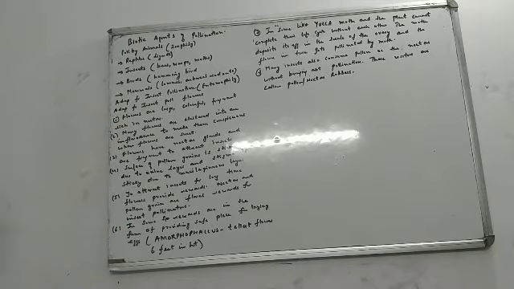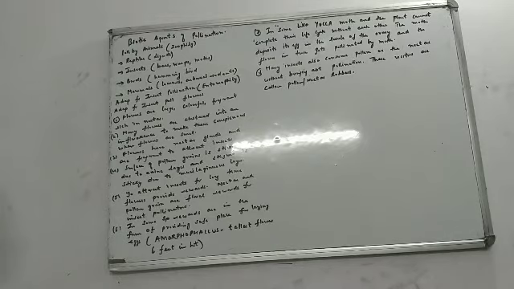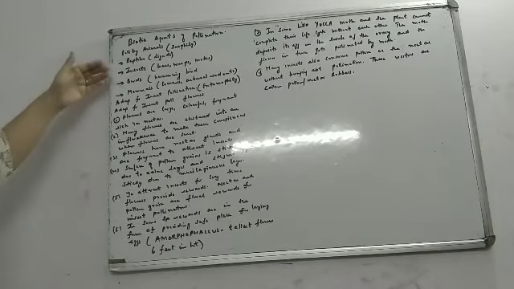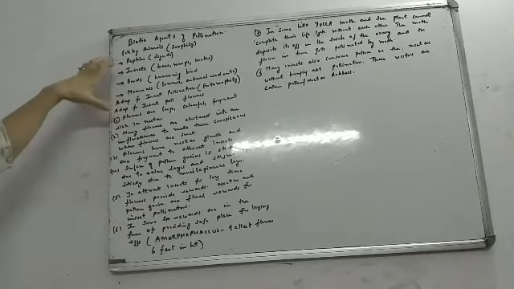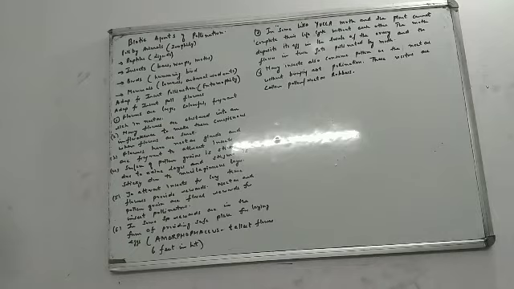That means we are going to study the adaptations for insect pollinated flowers. Mainly, I told you, when we talk about zoophily, the flowers are mainly pollinated by insects. That means the common form of zoophily is actually entomophily. So the flowers undergo certain adaptations so that they are pollinated by insects. We are going to discuss that.